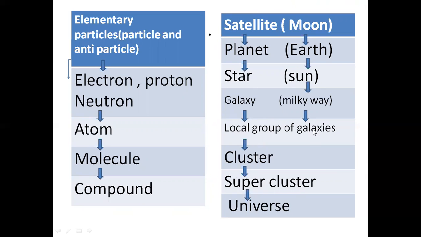We can say that in the local group of galaxies we have the Milky Way, and in the Milky Way we have billions of stars, and the sun is a kind of star, and around the sun Earth is revolving, and around Earth the moon is revolving.